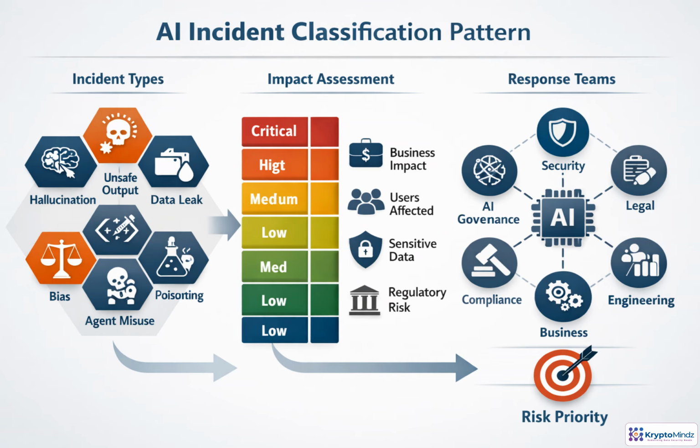AI incidents are not all handled the same way. Start by naming the failure pattern, such as hallucination, unsafe output, leakage, bias, poisoning, or agent misuse. Then rate severity by real impact: business disruption, affected users, sensitive data, regulatory exposure, and whether harm can be reversed. Finally, assign clear ownership across security, governance, legal, compliance, engineering, and business teams. Classification turns confusion into prioritization, so the right response can happen quickly.